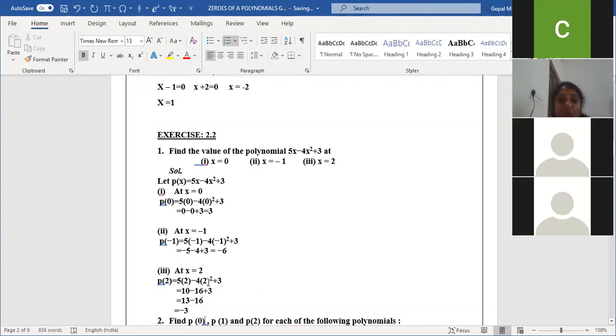Then x square means 2 2s are 4, 4 4s are 16. Then plus 3. 10 plus 3 is 13, minus 16 is minus 3. Or you can take 10 minus 16 is minus 6, minus 6 plus 3 is minus 3. Anyone have doubt in the first main? No, ma'am.